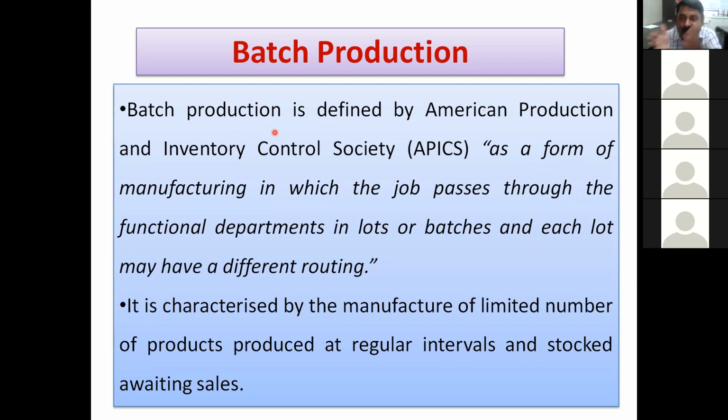Very important: 100, 500, 1000, and each lot may have different routing. Each batch may have. Routing means different process plan. If the capsule is produced, the process may be different, the things may be different. Accordingly, the setup is required to change. If small tablets are there, the setup may be changed. If the tablets are of different size, the die and setup may be changed. So depending upon the requirement, depending upon the size of the batch, the machining setup, the jigs and fixtures required in fabrication, then the quality control, the quality requirement, the packaging.